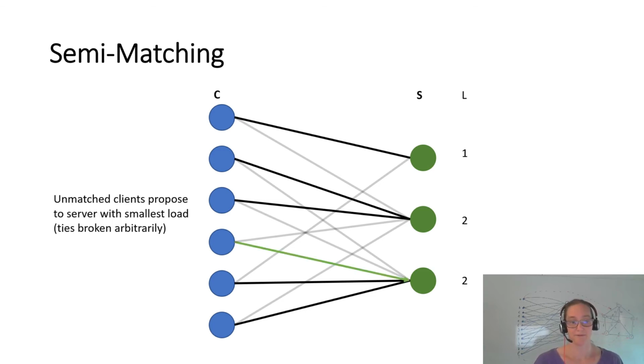So in the next phase now, what happens is this client proposes to the server with the smallest load. They have the same load, so he proposes to this one here. But now you can see that we again ended up in this scenario I showed you at the beginning, that actually this node here will be unhappy, because if this is accepted and the load here increased, there is now a node that would profit from changing the server. But before we increase this load here, this new assignment was only accepted temporarily. So what we do is we invoke the token dropping game with this.